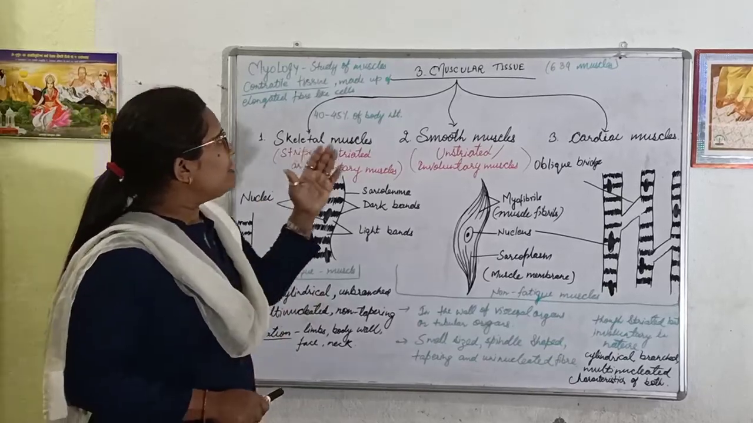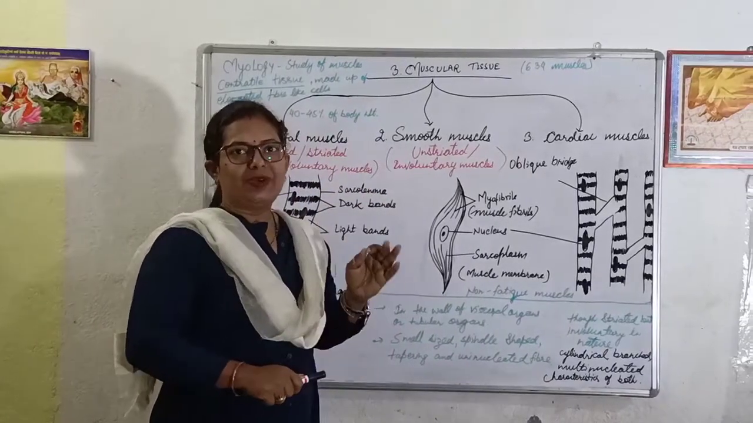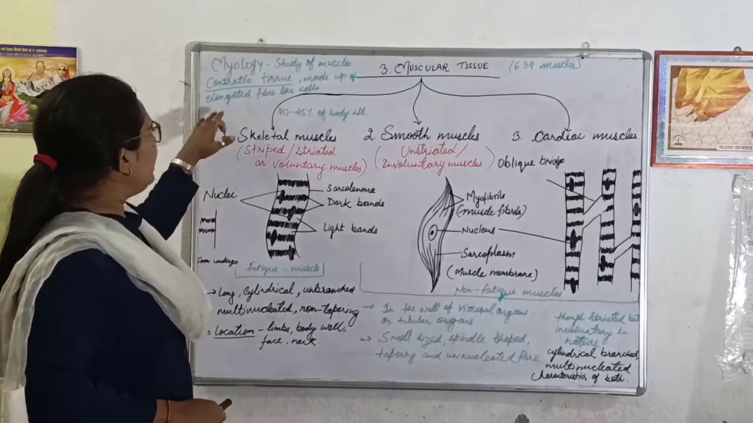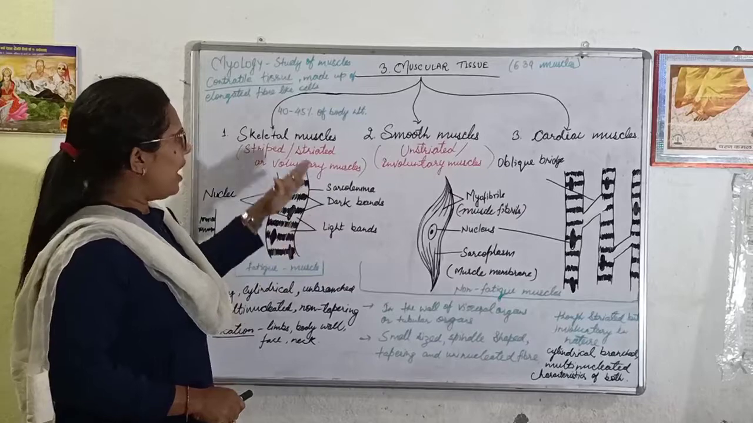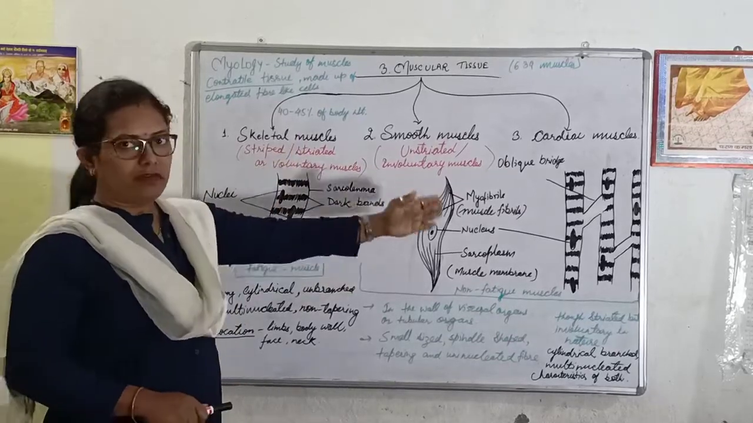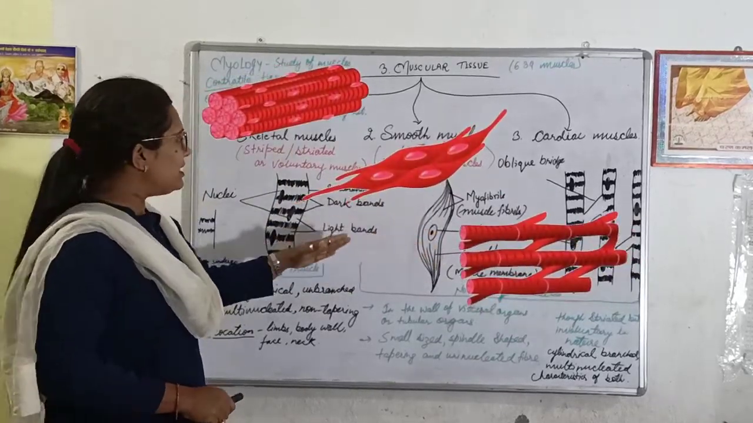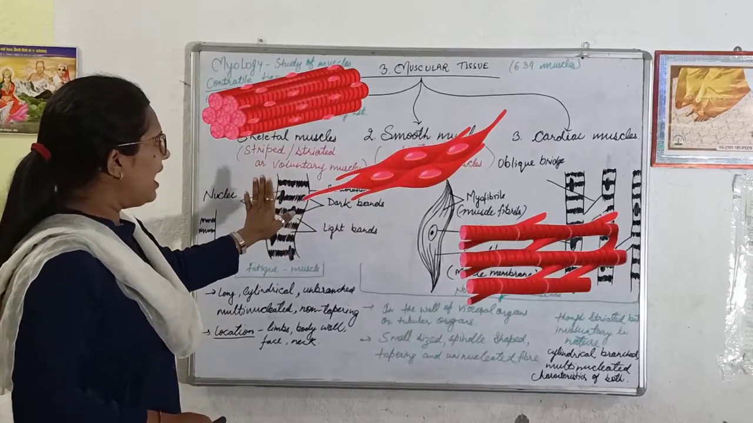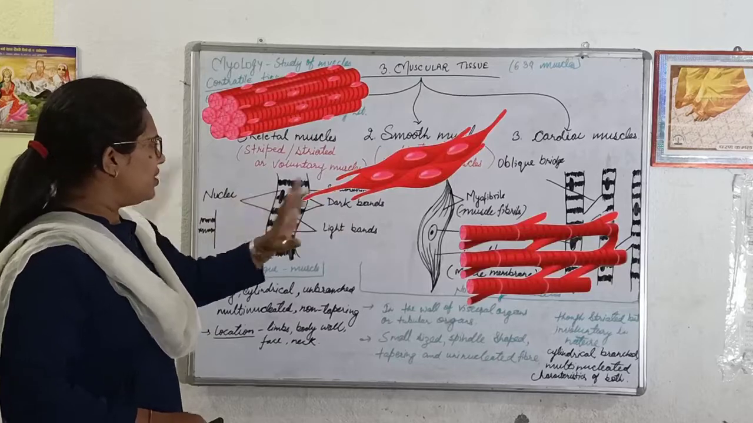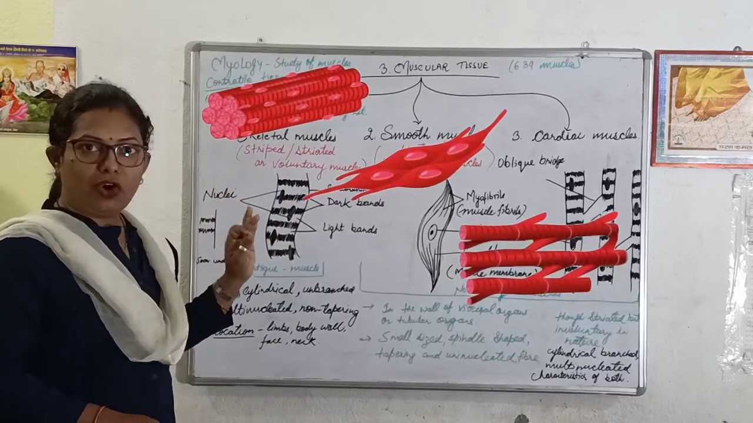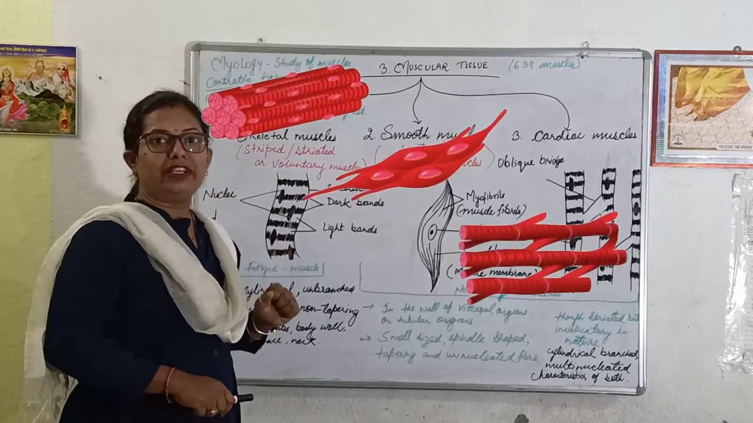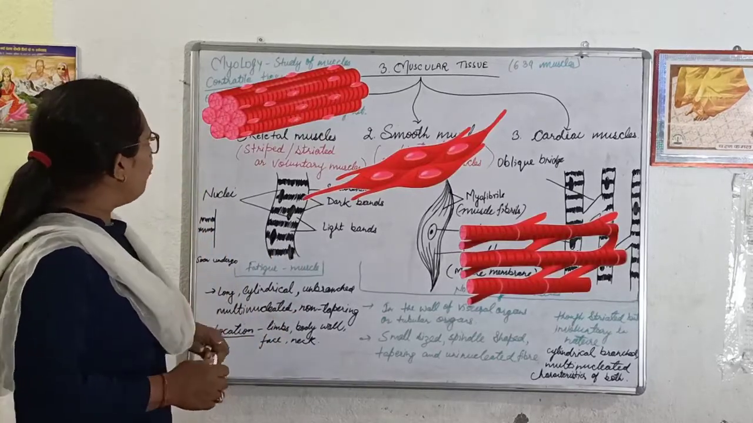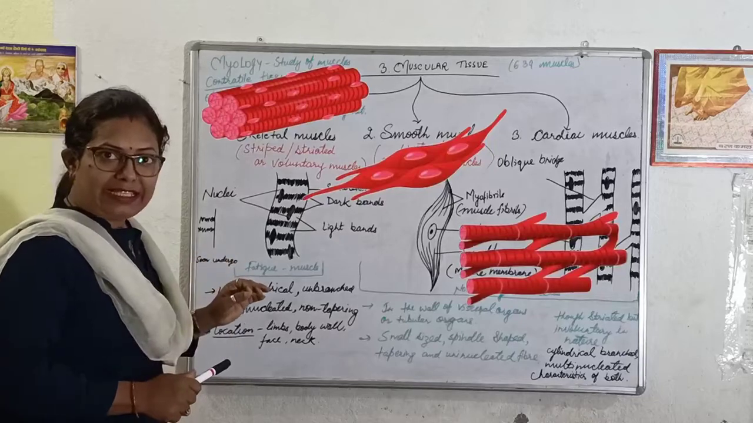Now, what is muscular tissue? Muscular tissue is a contractile tissue made up of elongated fiber-like cells. So I have drawn here different types of muscular tissue, and we can see that all the fibers are elongated, flat, and different structures are shown here. So we will talk about the structure of muscular tissue.